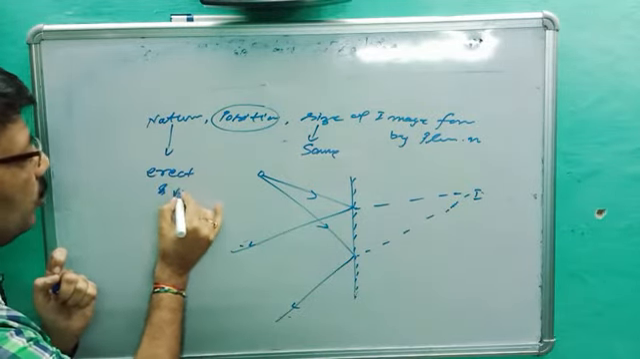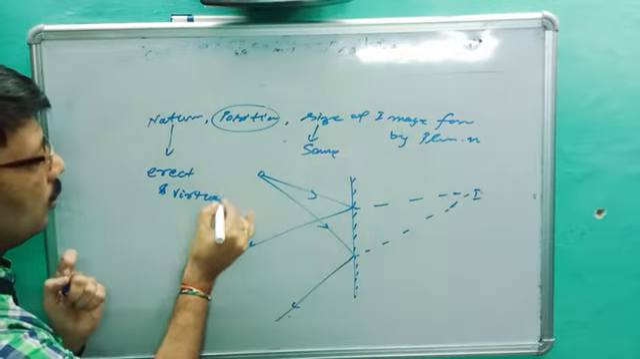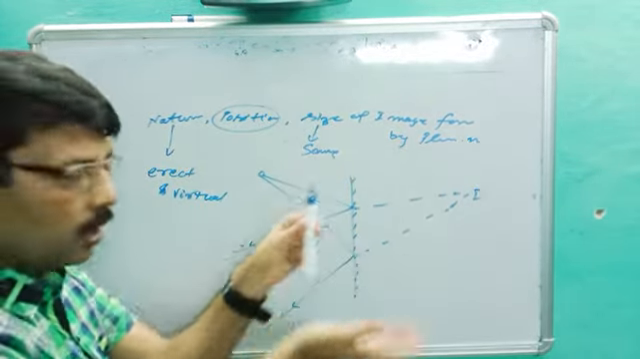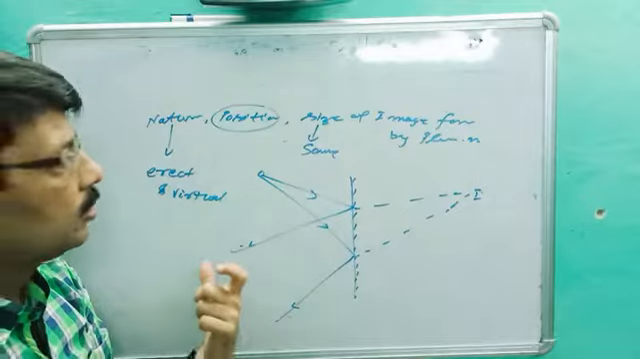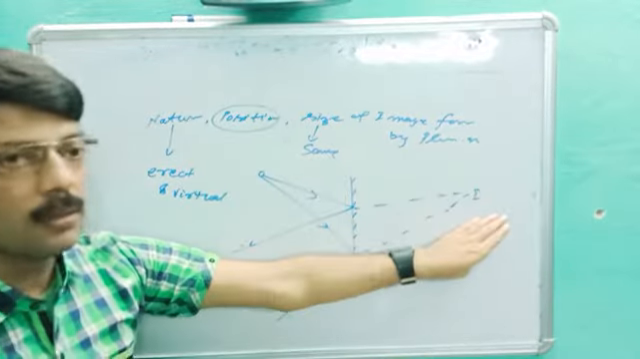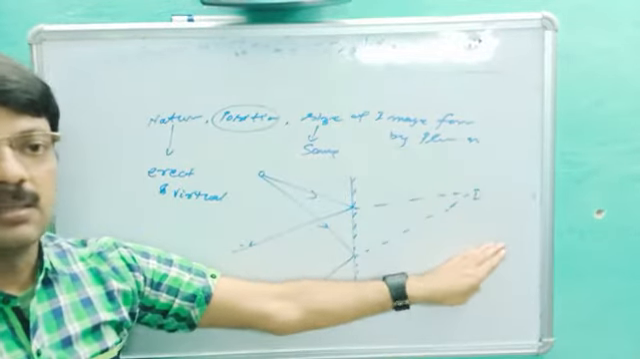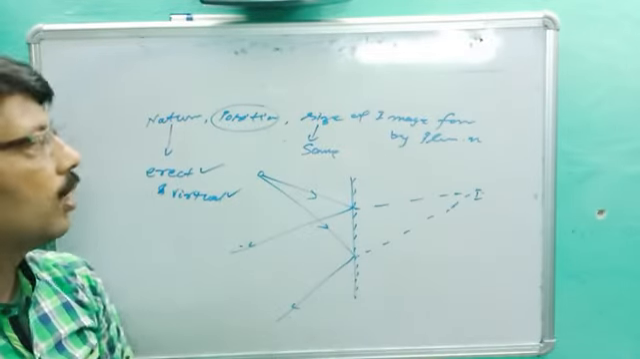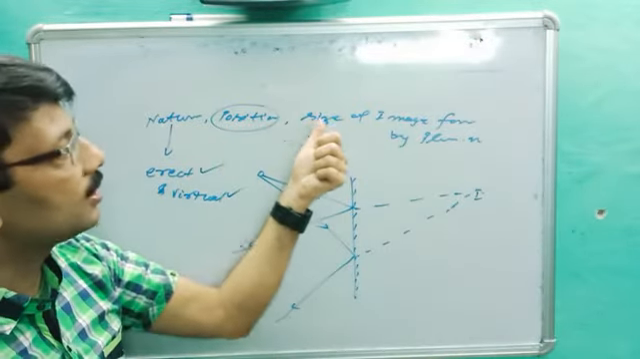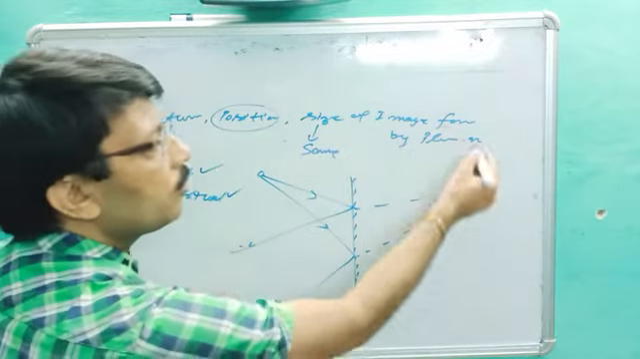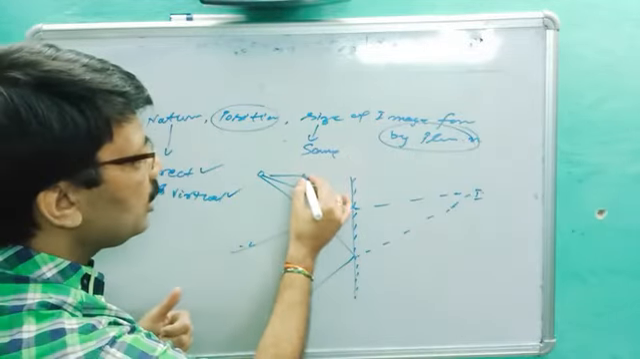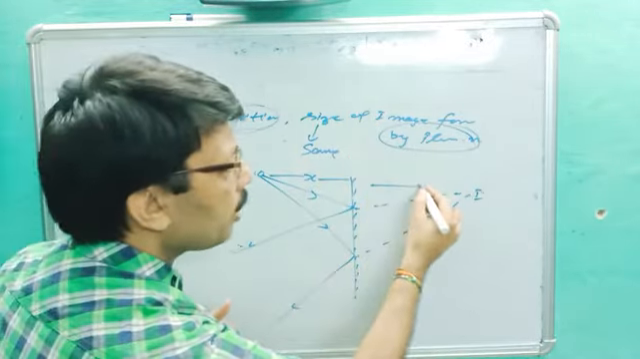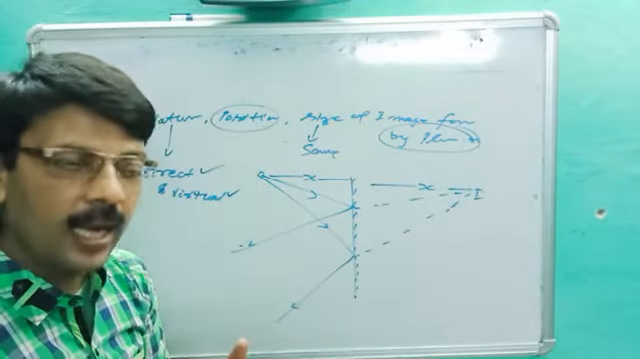And virtual. Erect means straight, and virtual means which is not real. So the image will form behind the mirror, same size, same distance, erect and virtual. This is the nature, position and size of the image formed by which mirror? Plane mirror. If the object is kept at x distance, no doubt the image will form again at x distance